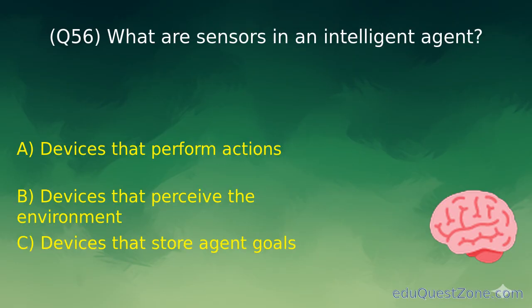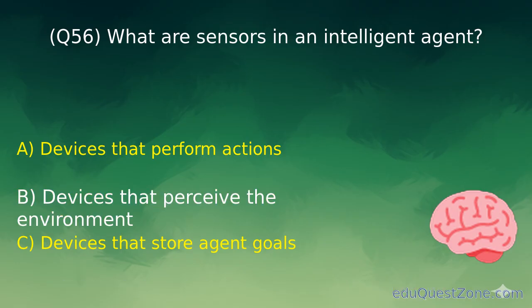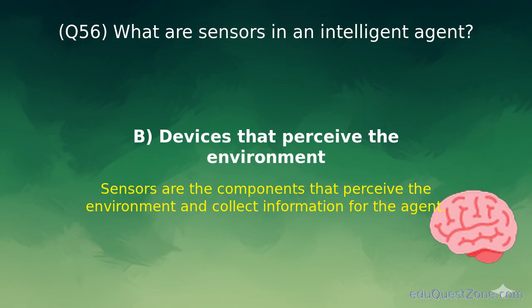Question 56. What are sensors in an intelligent agent? Option B. Devices that perceive the environment. Sensors are the components that perceive the environment and collect information for the agent.